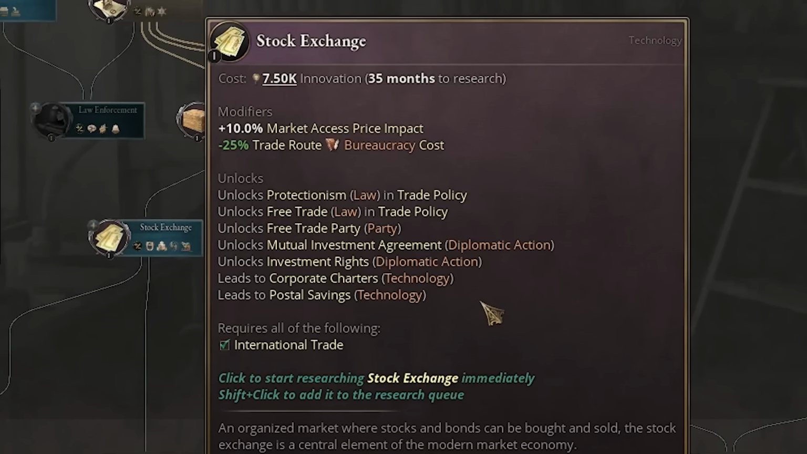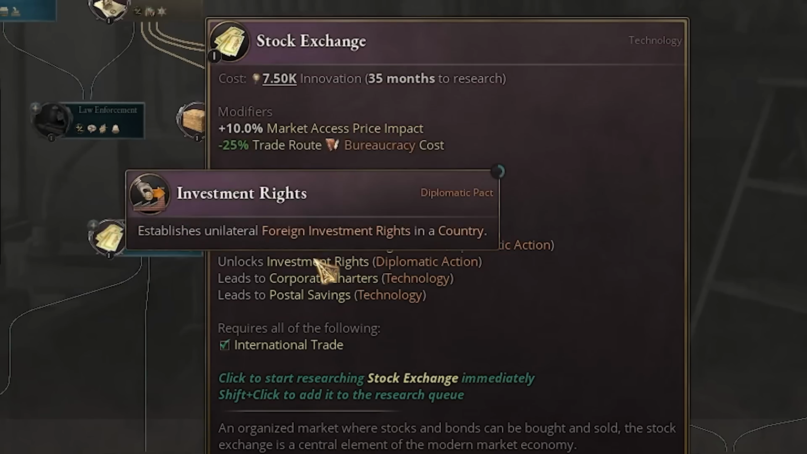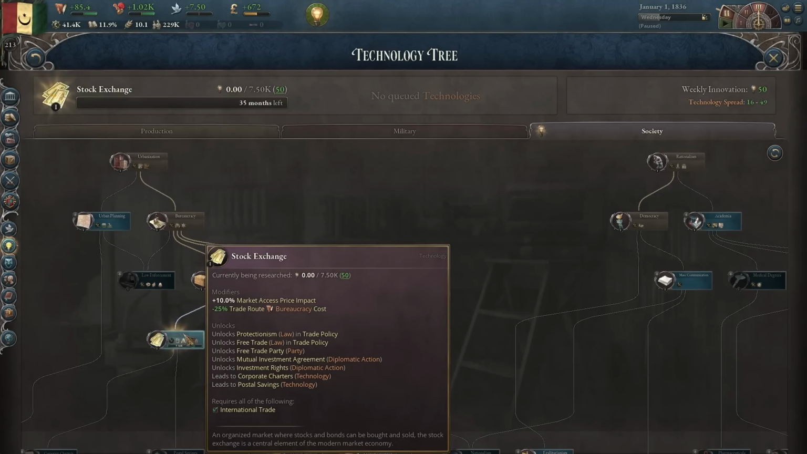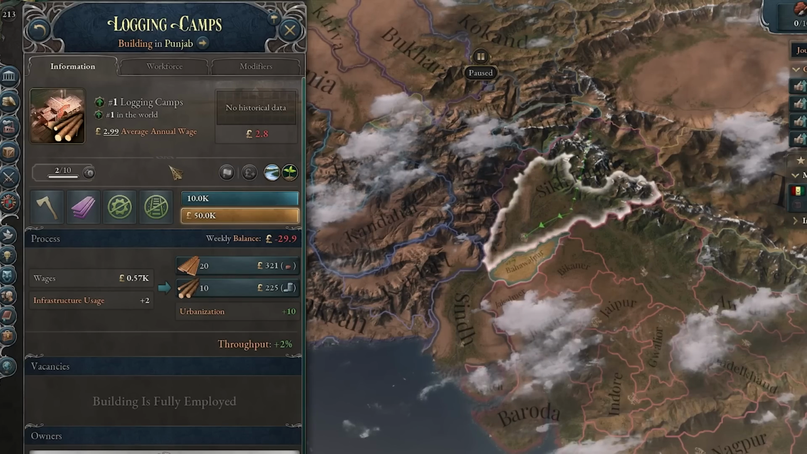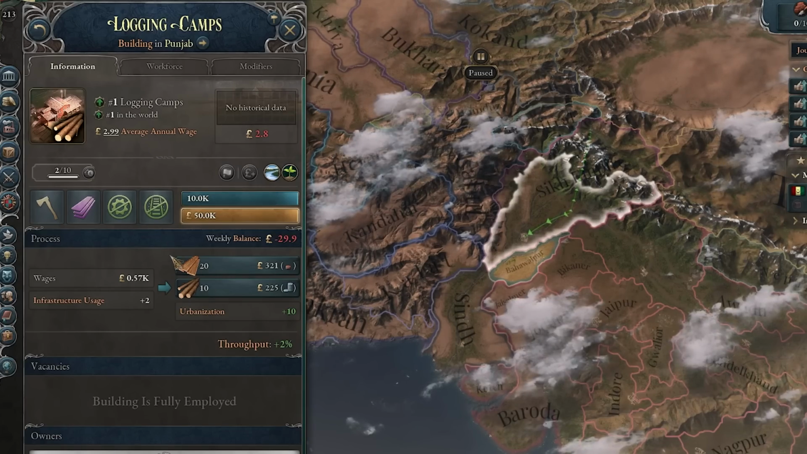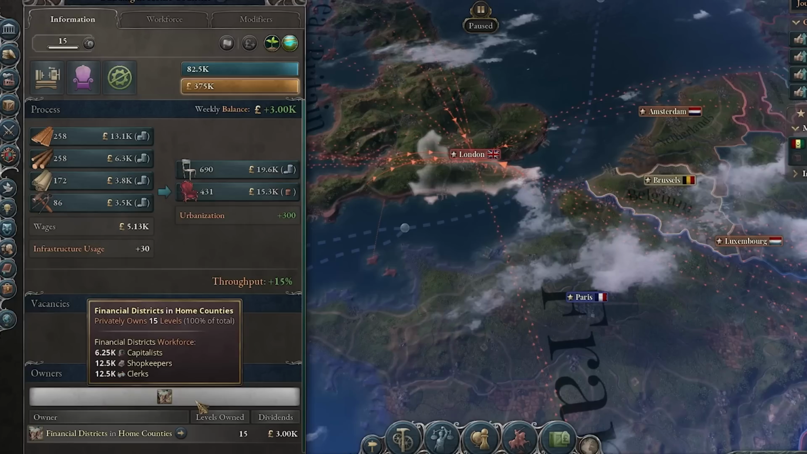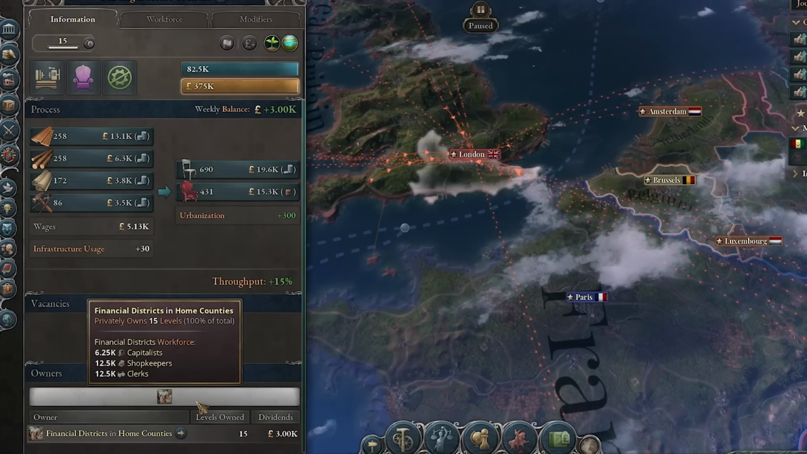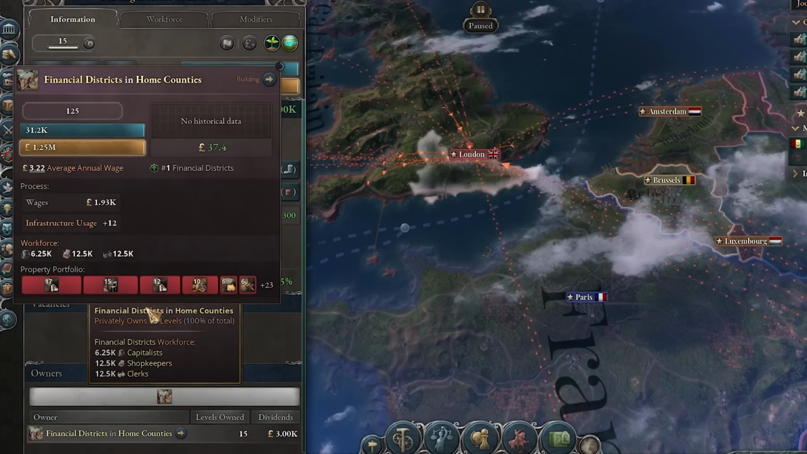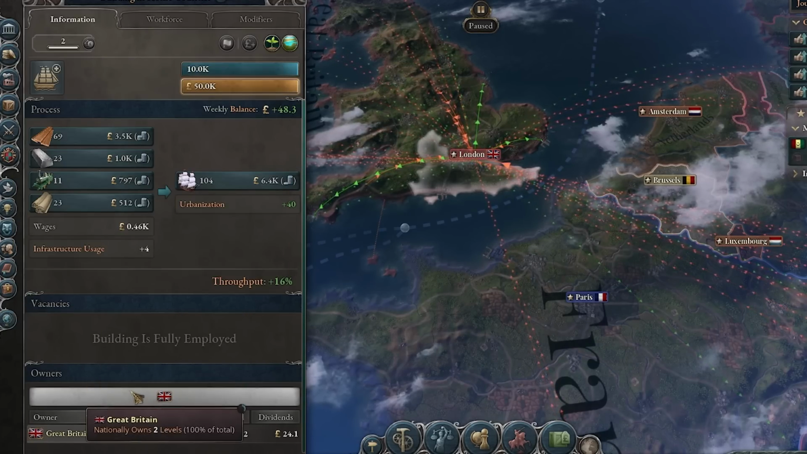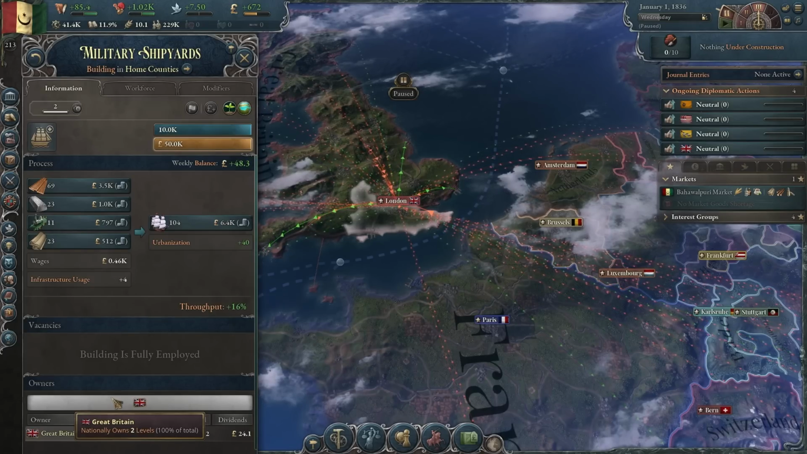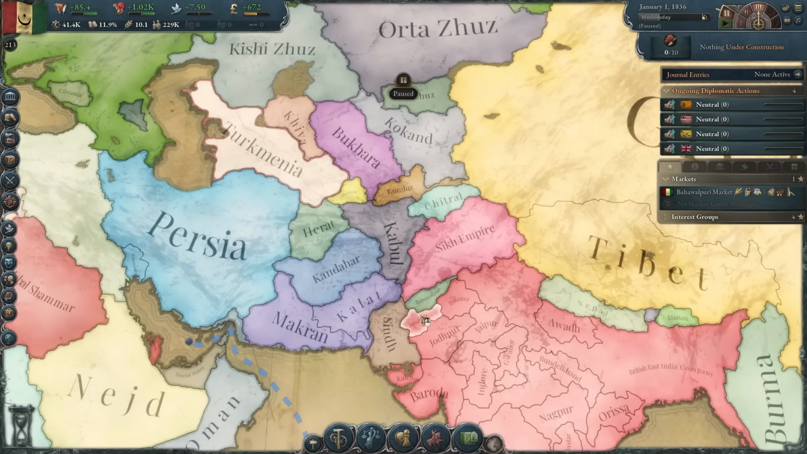Because in this new version stock exchange allows you to get investment rights. So that means other countries can now invest in your territory. That's because the whole way building ownership works has been completely revamped. Now there are 3 types of ownerships. First is having it owned by the local workforce. The second one is to have it owned privately by capitalists through the new financial districts and manor houses, or you can even have it owned by a country, and that also includes foreign countries, if you have investment rights of course. So that's really cool, I have to say.